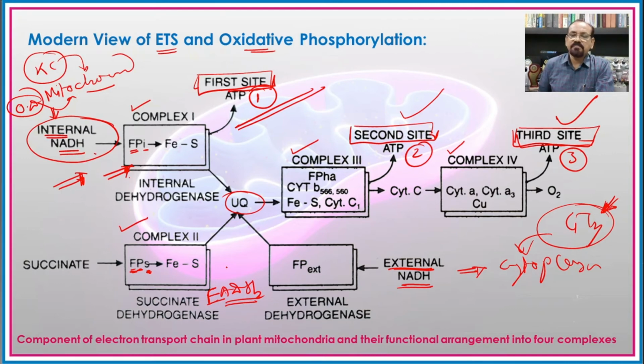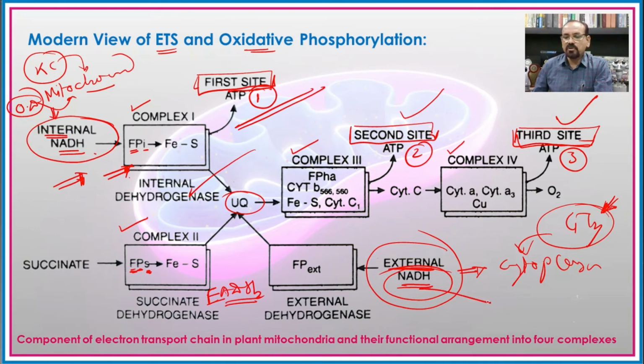At the same time, when there is utilization of external NADH or NADH2, again this first process is bypassed, and because of that, one NADH2 molecule when oxidized in the electron transport system is responsible for the formation of 2 ATP molecules instead of 3 ATP molecules.